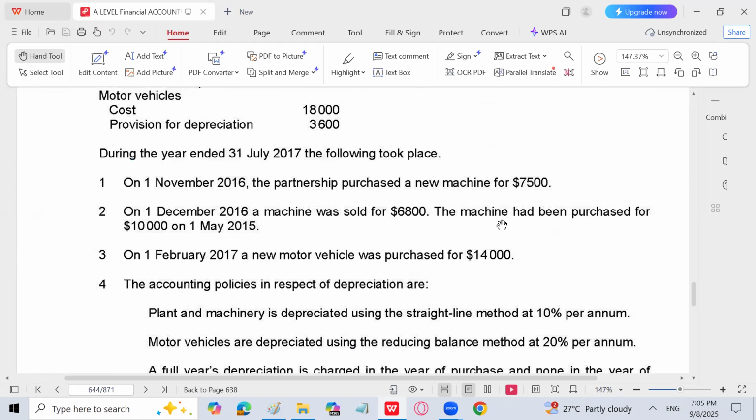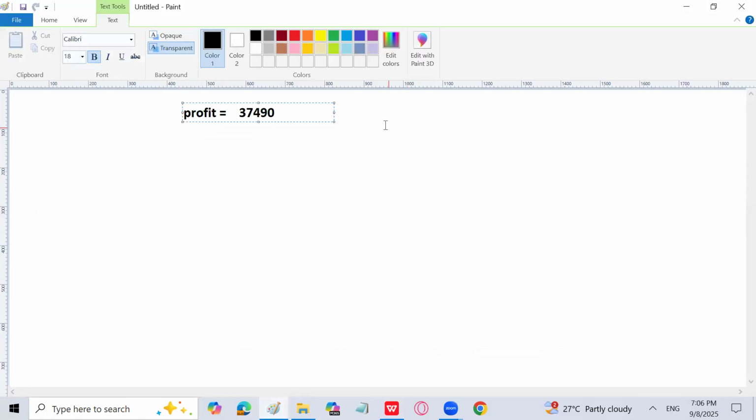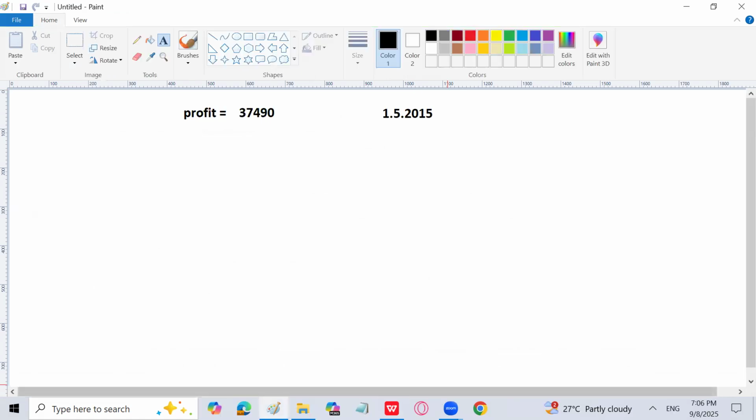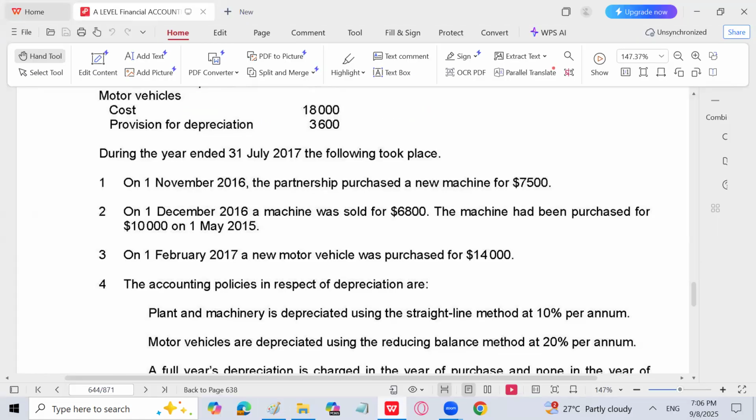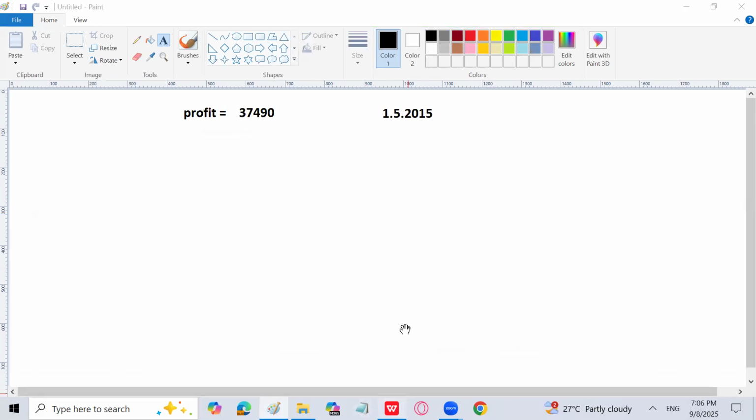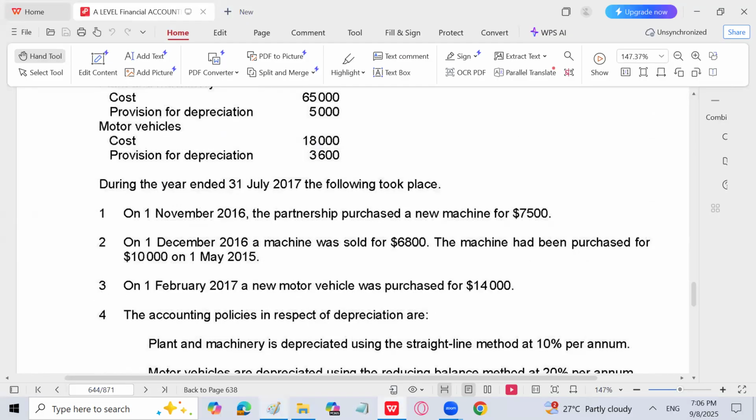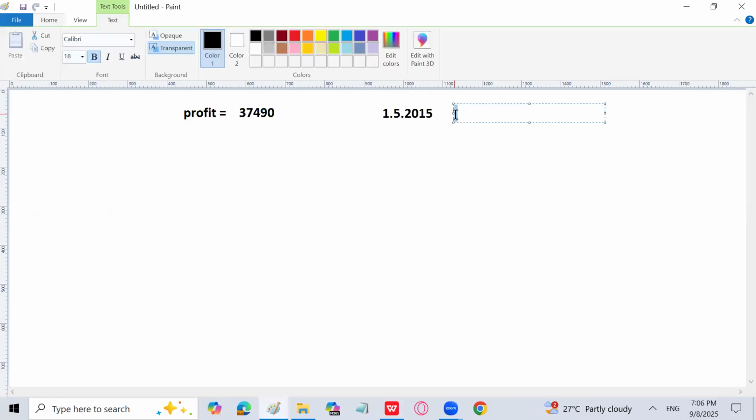On plant and machinery, the machine which has been sold for 6,800, it has a cost of 10,000 on 1st May. So let's calculate. On 1st May 2015, when it has been purchased, it has a cost of 10,000. And the depreciation rate is 10% per annum on straight line method under annual basis. So 10,000 multiplied by 10%. So the depreciation for this is 1,000.